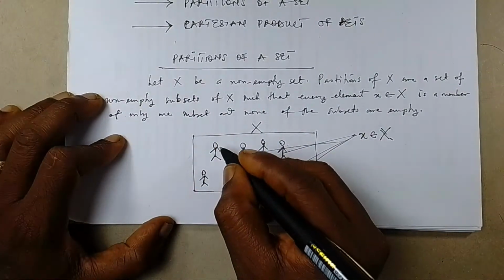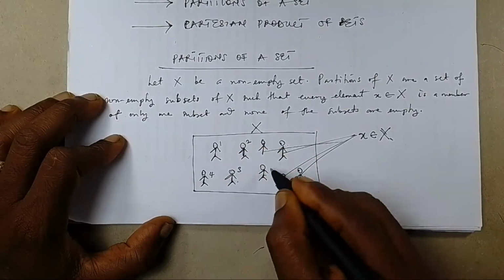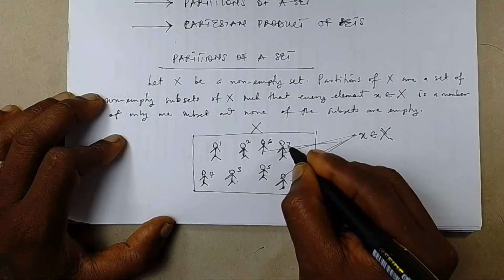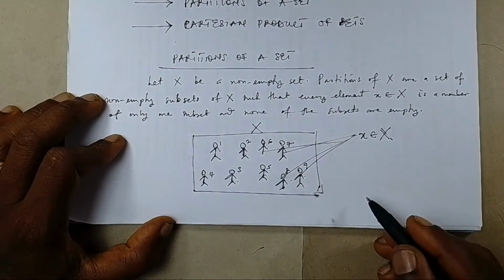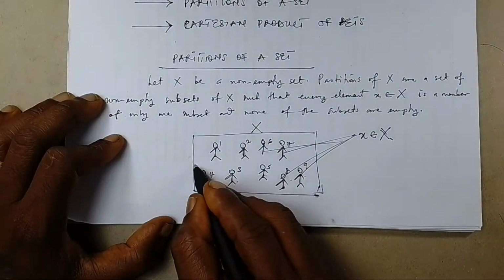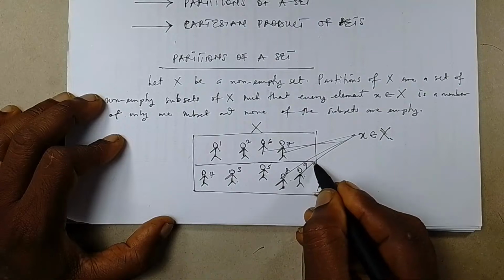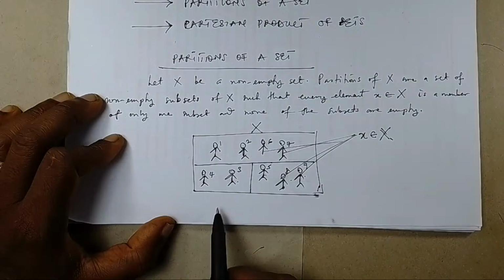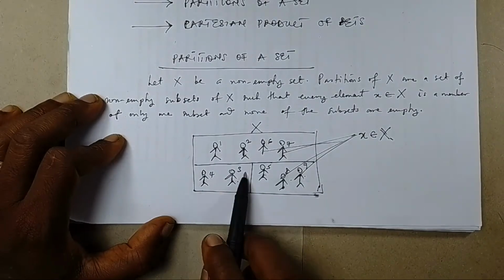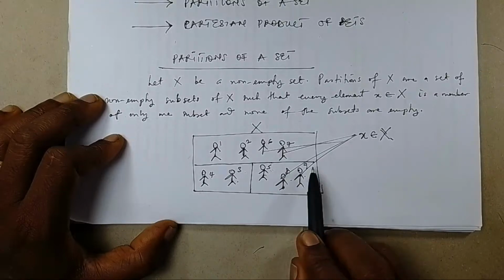So let's assume that we call this guy number 1, number 2, number 3, number 4, number 5, number 6, number 7, number 8, and number 9. Now, I can draw up 3 partitions of this set. One partition could be the one that takes 1, 2, 6, and 7. The second partition will be the one that contains 4 and 3. While the third partition will be the one that contains 5, 8, and 9.